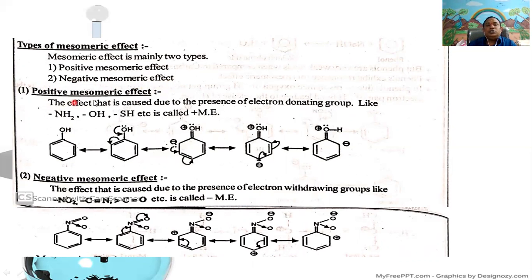First, positive mesomeric effect means the effect that is caused due to the presence of electron donating groups like NH2, OH, SH. SH is the mercapto group, etc. This is called plus mesomeric effect. Plus M means plus mesomeric effect.